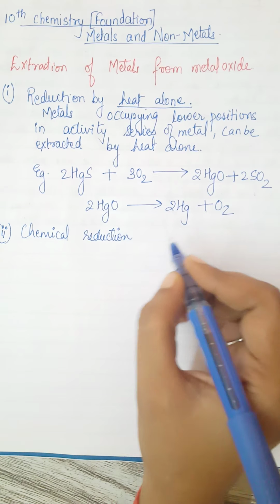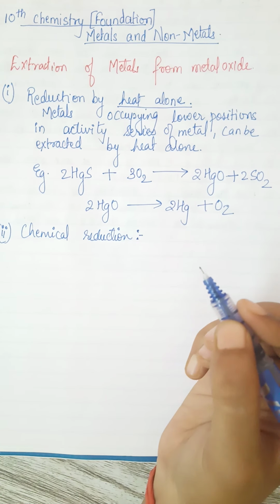ठीक है, coke, we add coke in the charge, right? So you remember what is charge, right?